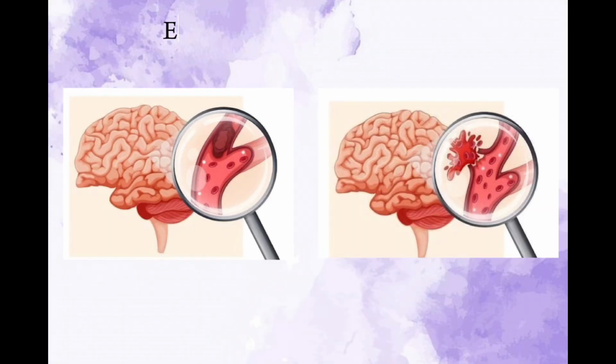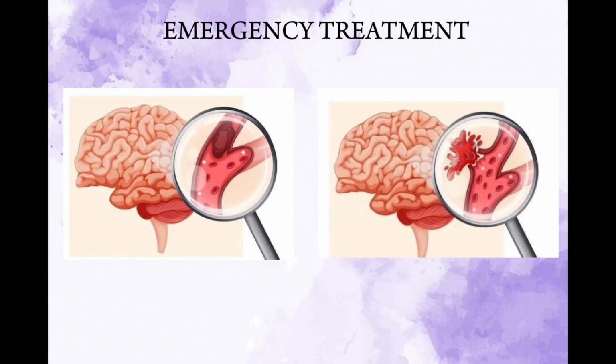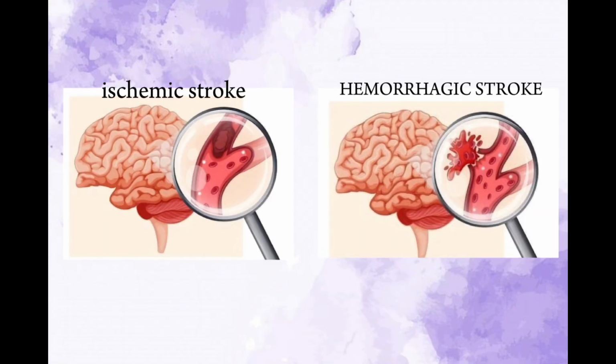It is essential to determine if a stroke is ischemic or hemorrhagic before attempting treatment. This is because certain drugs used for the treatment of ischemic stroke, such as blood thinners, may critically aggravate bleeding in hemorrhagic stroke.